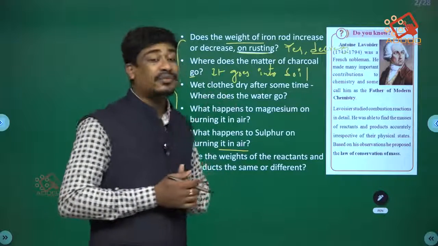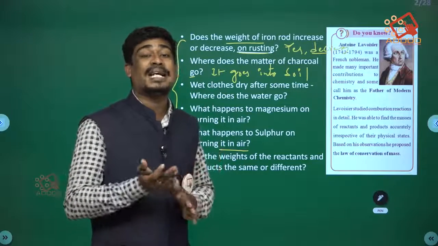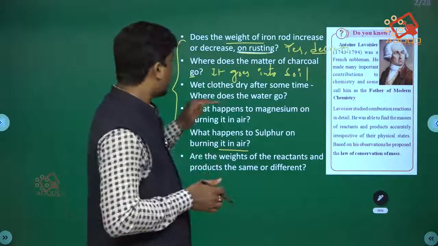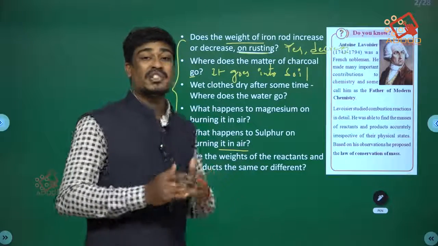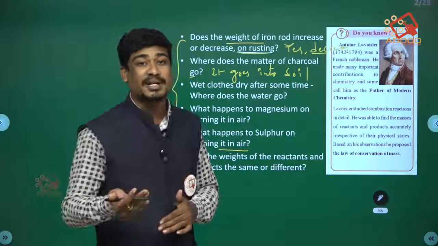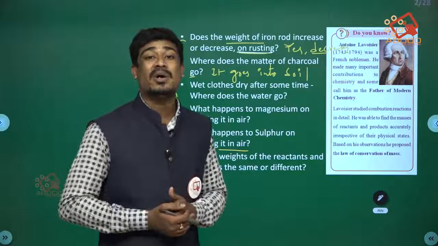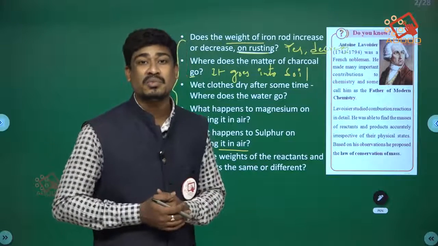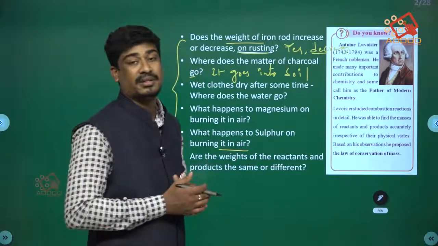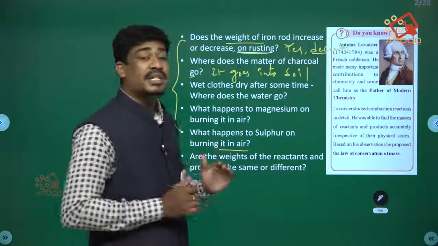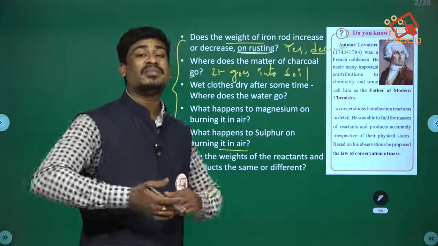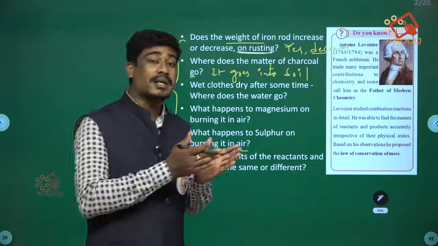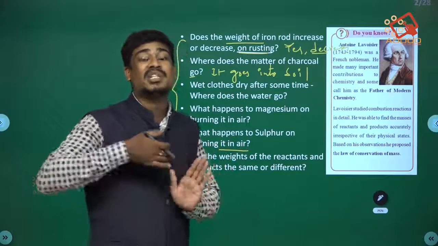Wet clothes dry after some time. Here water evaporates. What happens to magnesium? Magnesium turns into magnesium oxide by forming dazzling white fumes, and ash is formed in that reaction. Sulfur reacts with oxygen to form sulfur dioxide. So here the original substance changes.